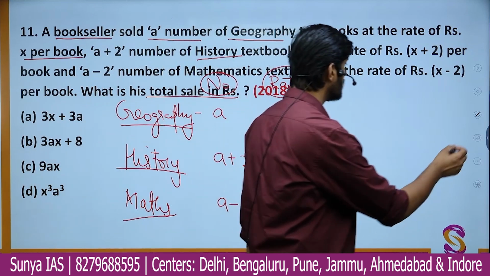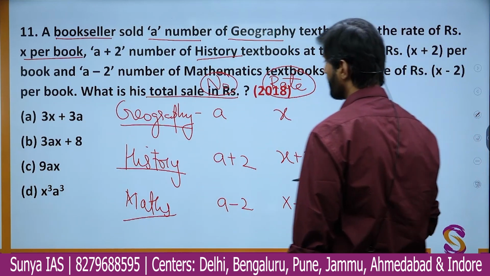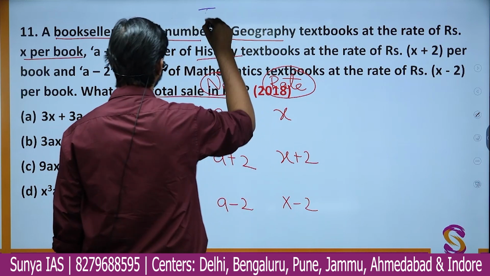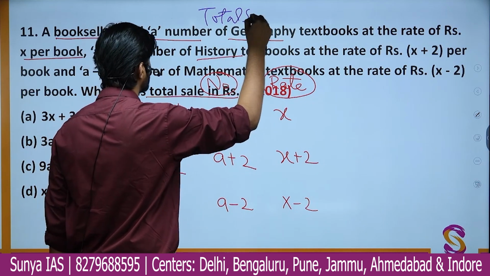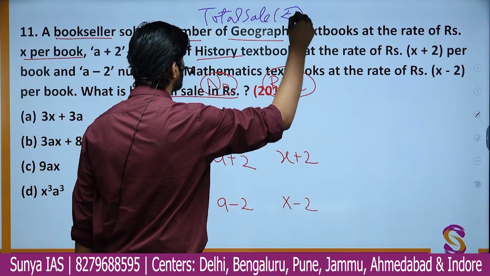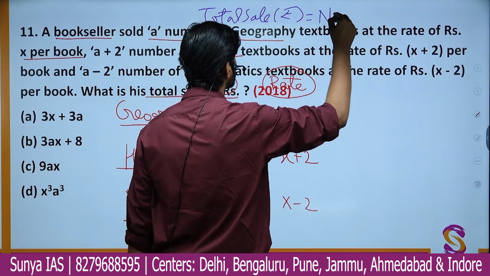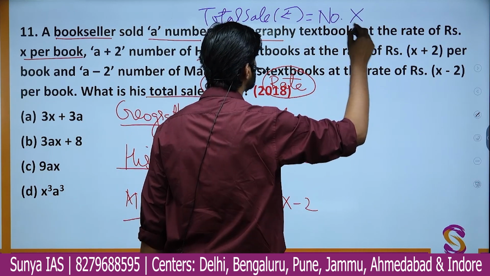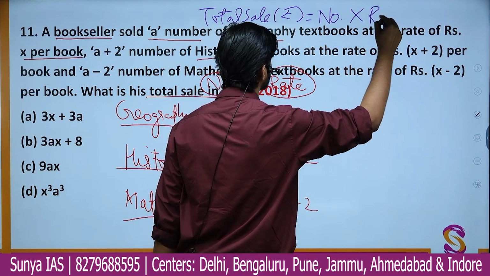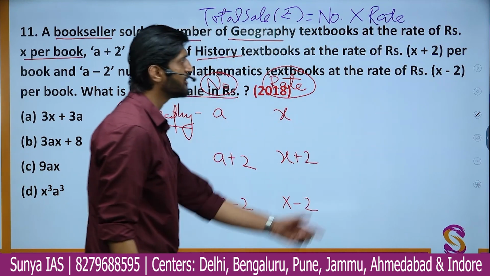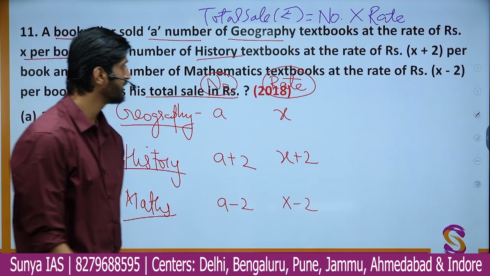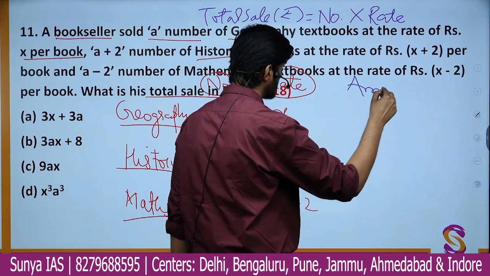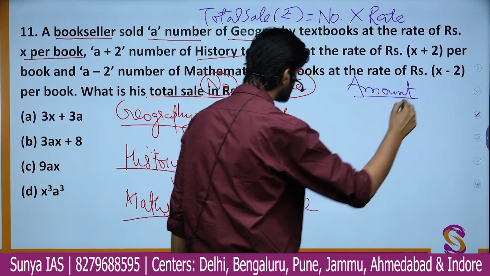So you must know that the amount received or the total sale, which is in rupees, is nothing but the number of items sold into the price or the rate of each item. That is the basic idea. So what is the amount you are getting by selling geography books?